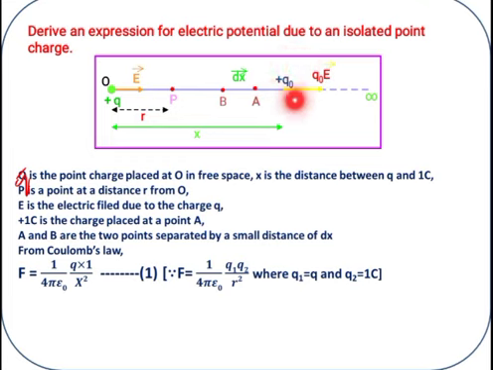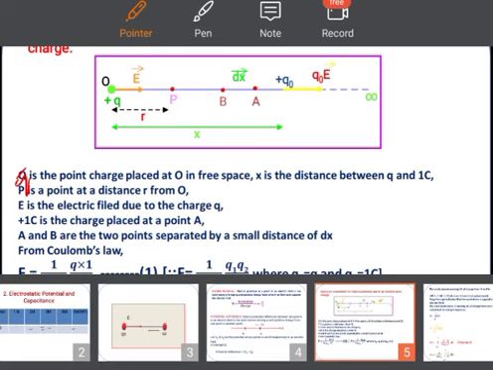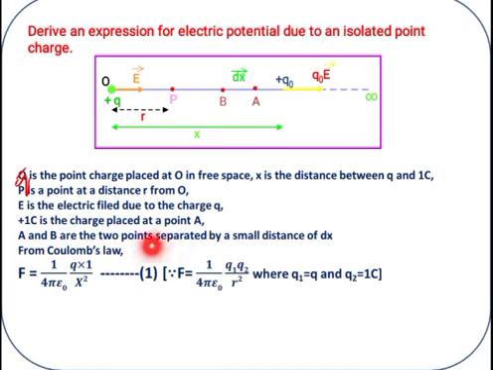This magnitude value is 1 coulomb. P is a point at a distance R, and the distance between O and P is R. E is the electric field due to the charge Q. And plus 1C is the charge placed at the point A. A and B are the 2 points separated by a small distance of dx.